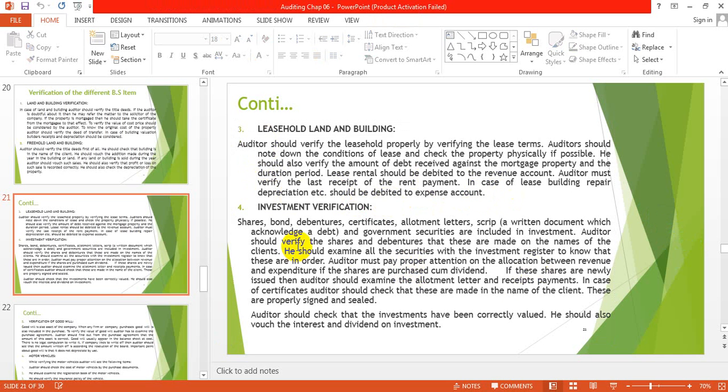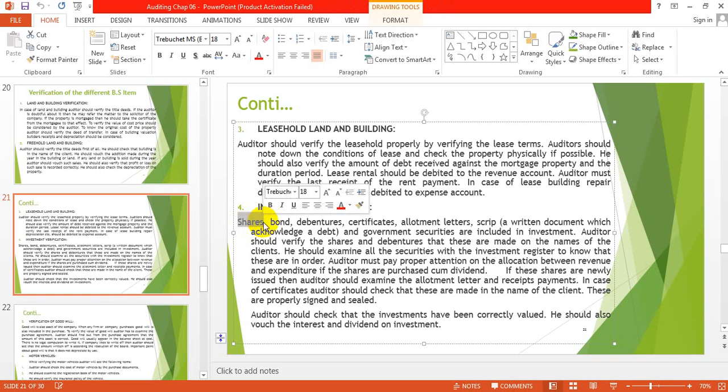Investment verification. The company made different types of investments, like investment in shares, bonds, debentures, different certificates, allotment letters, scrip. Scrip is basically a written document which acknowledges a debt, and government securities are included in investment. So he will check all these things.